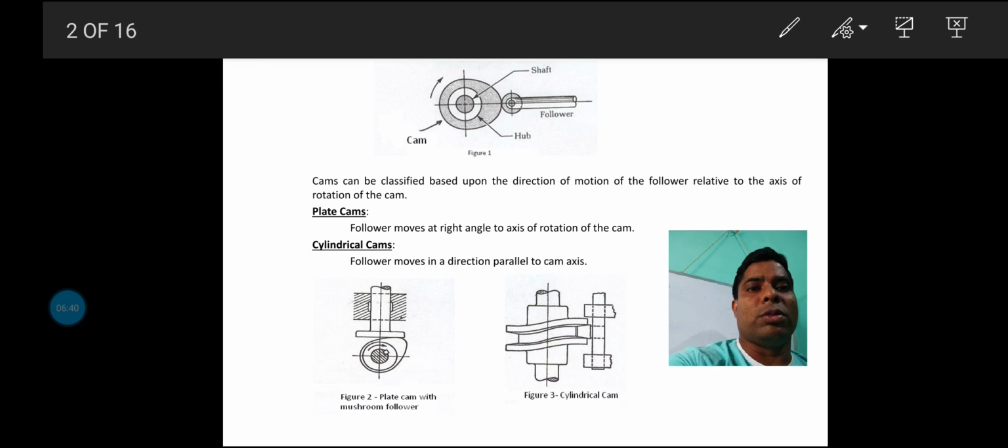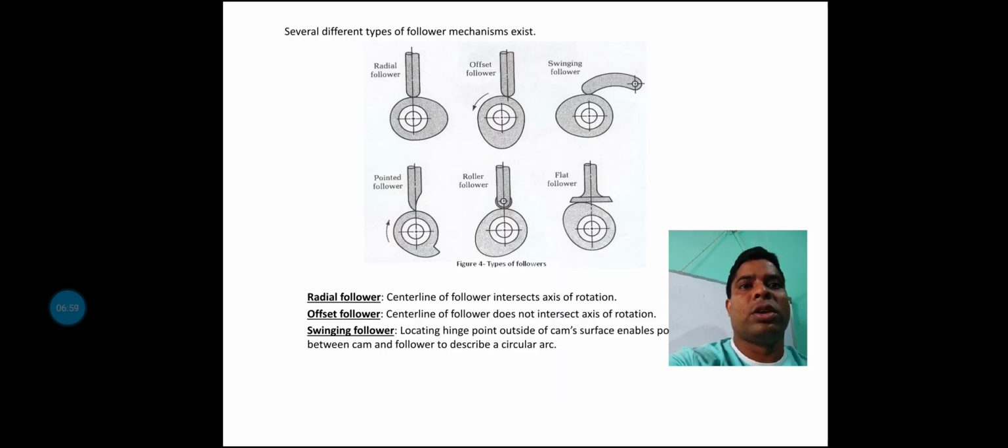The best example of cam and follower is actually the piston and piston cylinder. That is the simple example of cam and follower movement. Next, several different types of follower mechanism exist. So these are the different types of follower mechanism that we know.